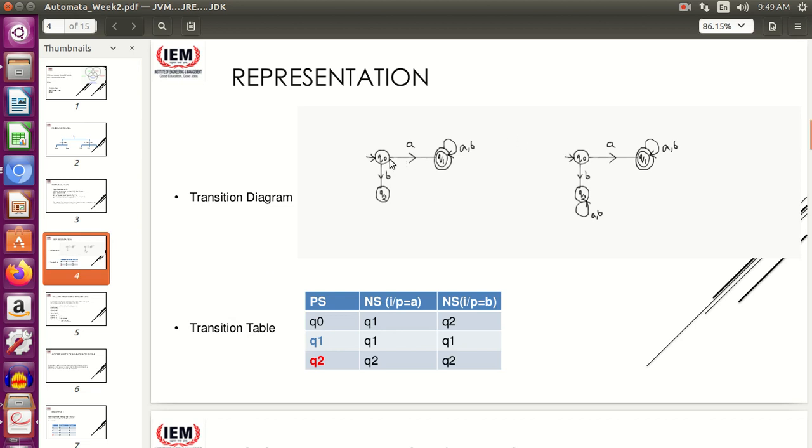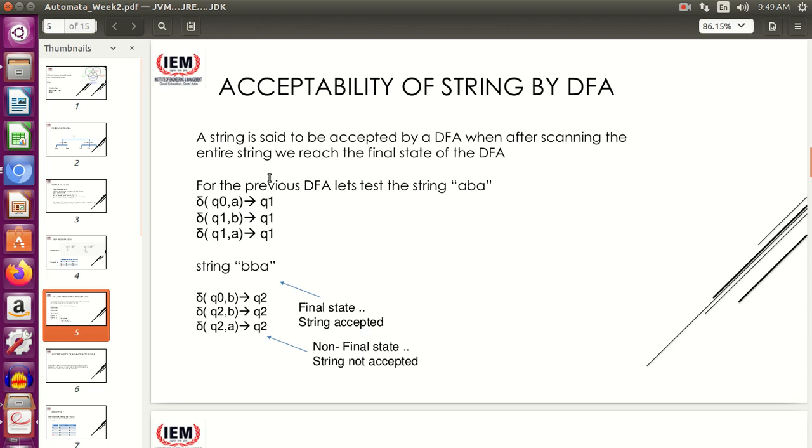So once you get A, you will obviously start at Q0 because this is the initial state. So you start at Q0, you get A, you are at Q1. Next you get B, you remain at Q1. Next you get A again, you remain at Q1. So at the last you end up at Q1, which is the final state, and therefore you can say ABA is accepted by the DFA. So see, this is a transition function actually.